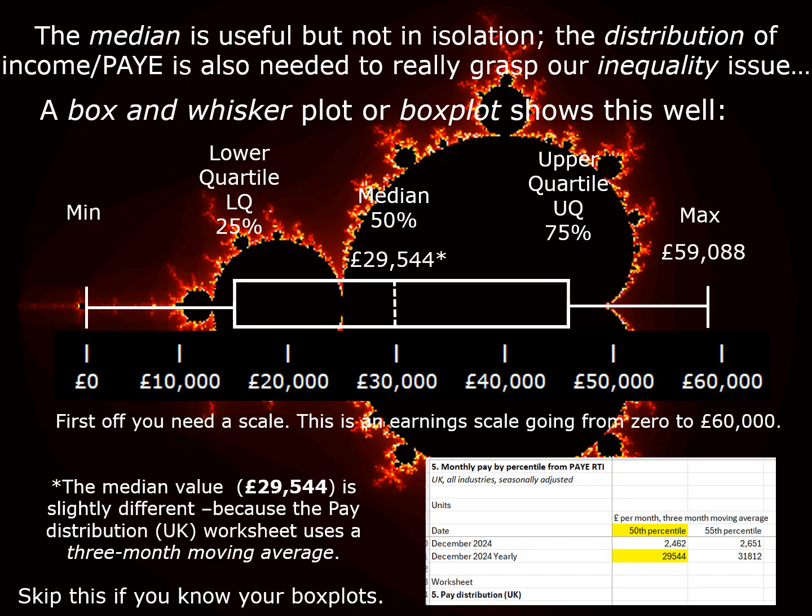So this example that I've given is a symmetrical distribution. It's just to illustrate it. So the maximum value is double the median value, 59,088. The minimum value is 0. My lower quartile will be half the median, so 14,722. And my upper quartile will be halfway between the median and the maximum value, at 44,360.